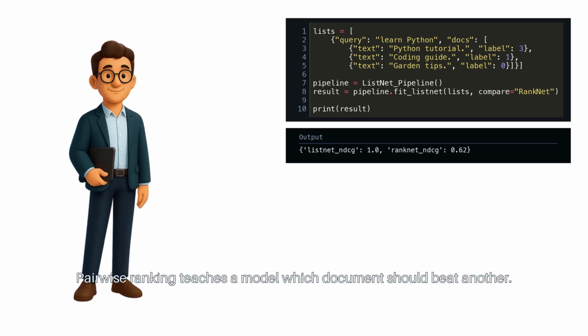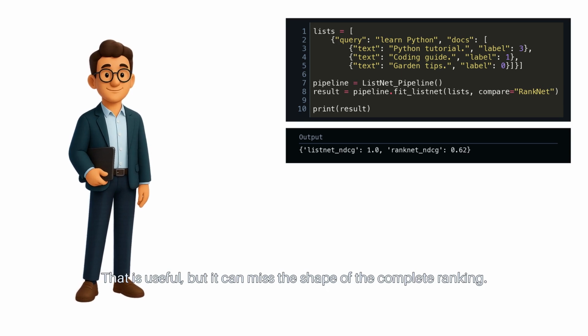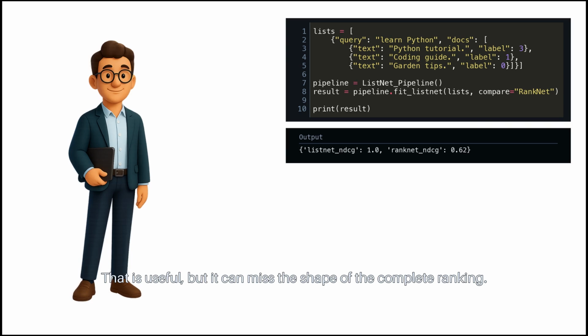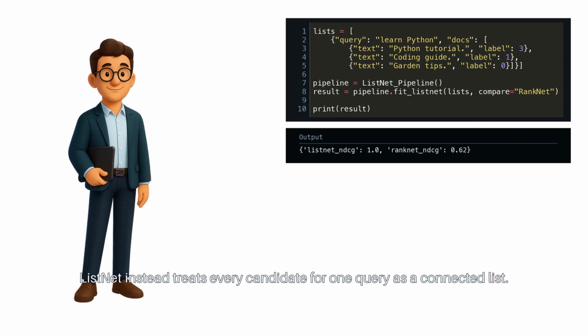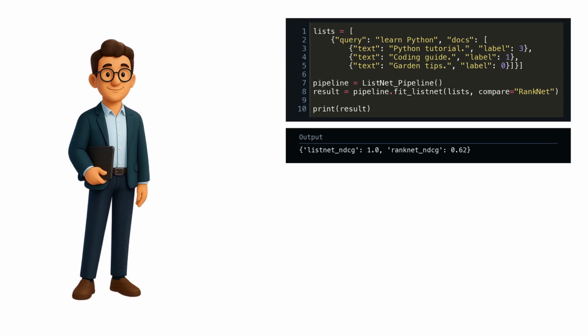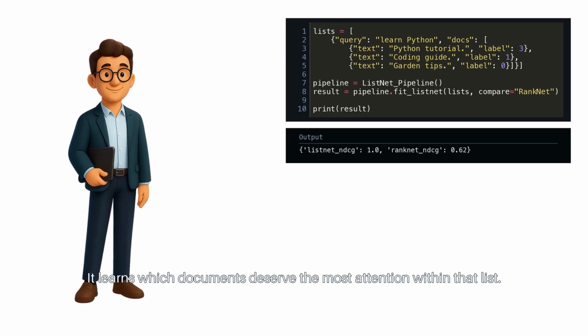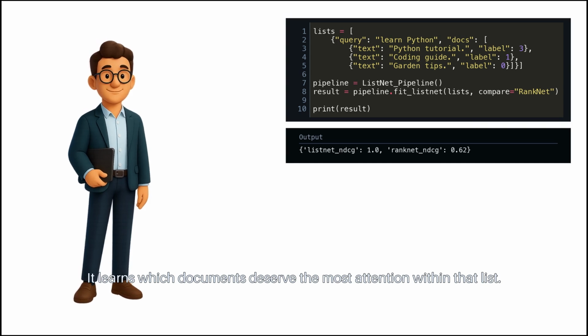Pairwise ranking teaches a model which document should beat another. That is useful, but it can miss the shape of the complete ranking. ListNet instead treats every candidate for one query as a connected list. It learns which documents deserve the most attention within that list.